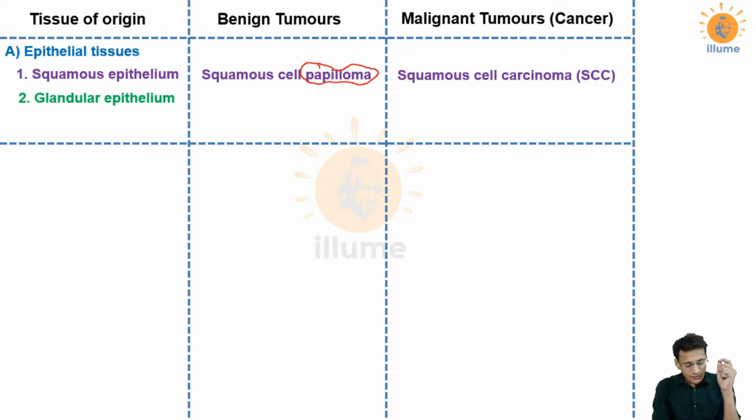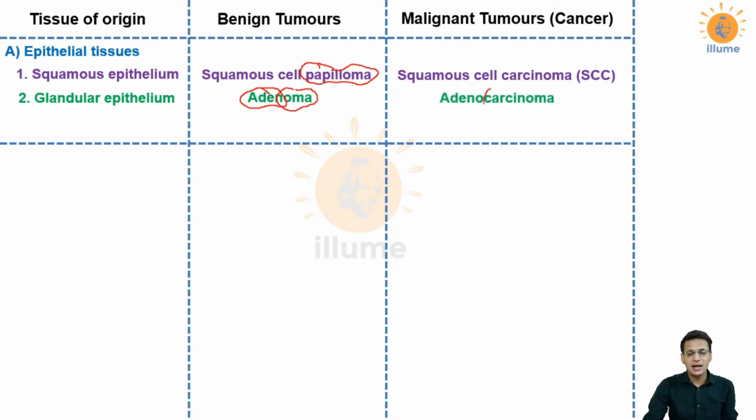For glandular epithelium, if it is a benign tumor, the word used is adenoma. Adeno represents gland, and oma represents benign tumor. So adenoma is the benign tumor of glands, for example, thyroid adenoma, which means a benign tumor of the thyroid gland. If it is a malignant tumor, a cancer of any gland, then it is called adenocarcinoma. Why carcinoma? Because glands have an origin from epithelial tissue. So adenocarcinoma is the malignancy of glands, and adenoma is the benign tumor of glands.